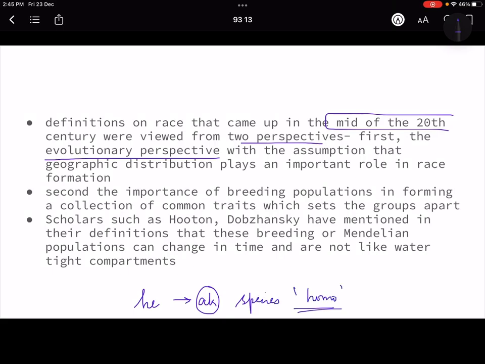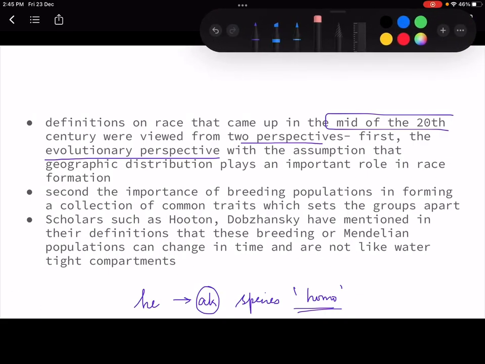This evolutionary assumption was further, because we see that all over the globe, though we all belong to one Homo sapiens species, there is a lot of phenotypic variation, right?